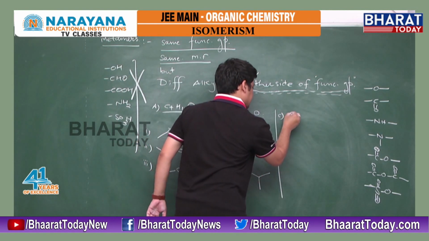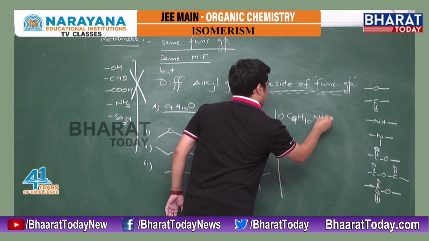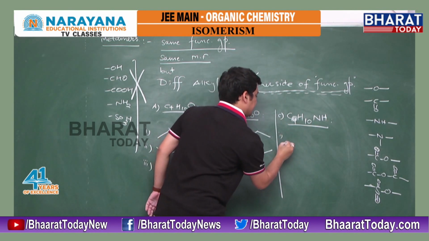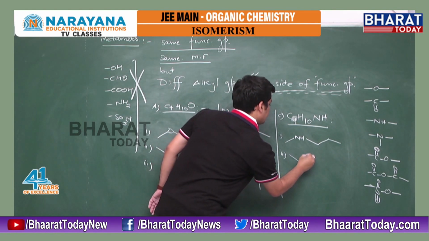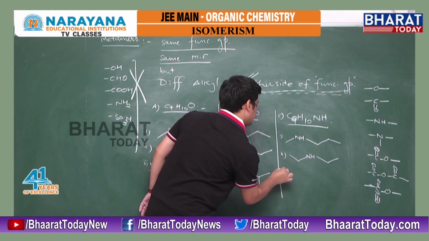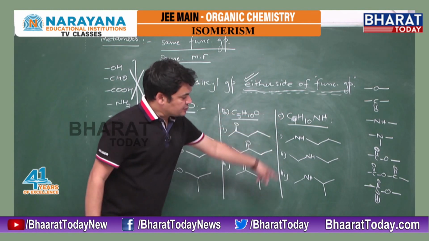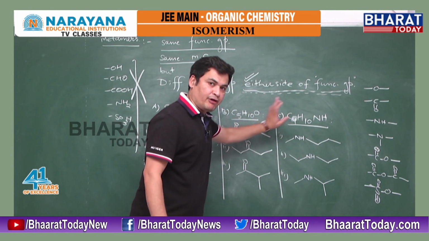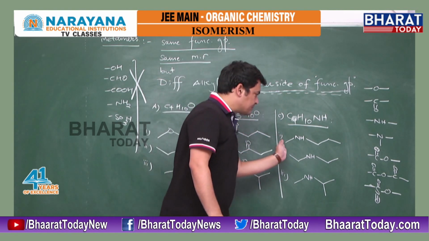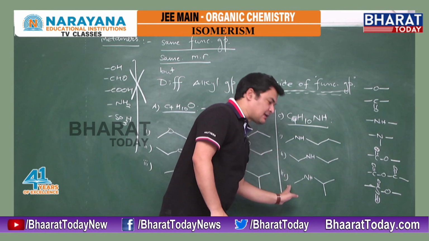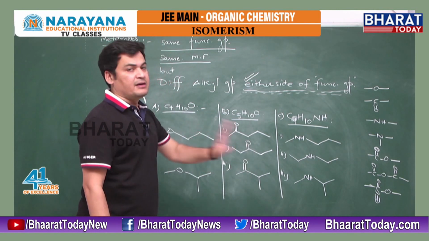Suppose the third case is C4H10NH. What I am writing here, this one is a secondary amine. Next, NH, and the third one is NH. These all three are again having the same molecular formula, same functional group, secondary amine, secondary amine, secondary amine. But the first one is having methyl and propyl, ethyl and ethyl, methyl and isopropyl. It means either side we have different alkyl groups. It means they are again metamers.